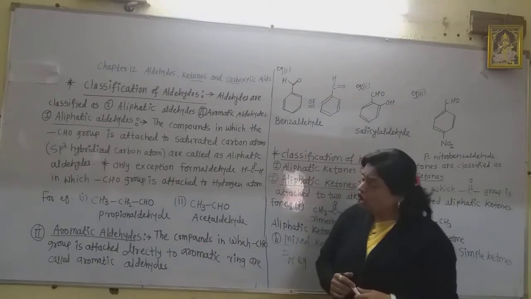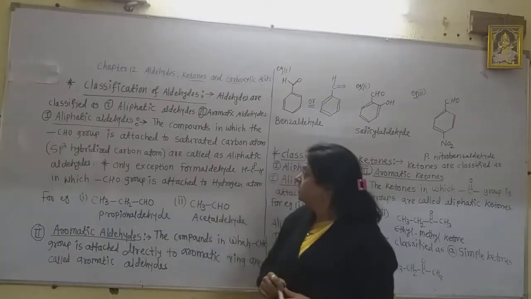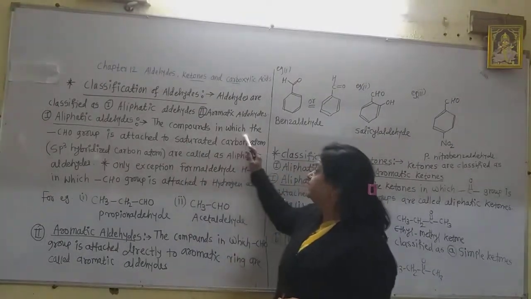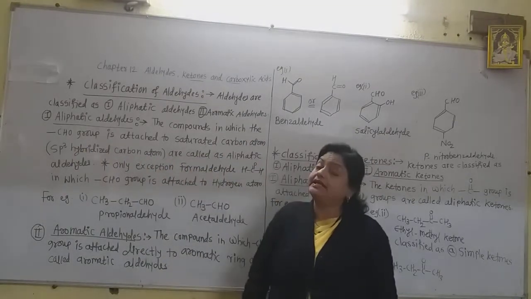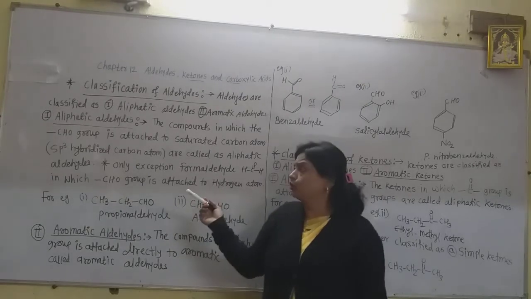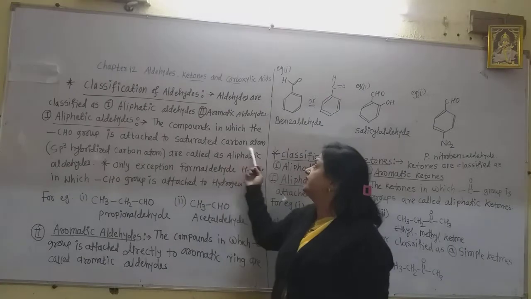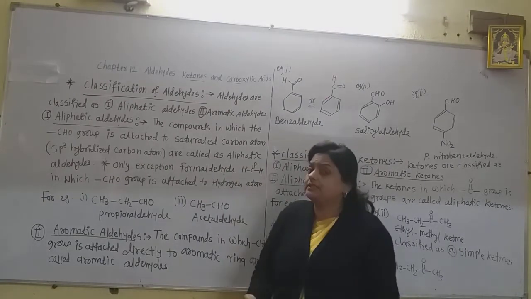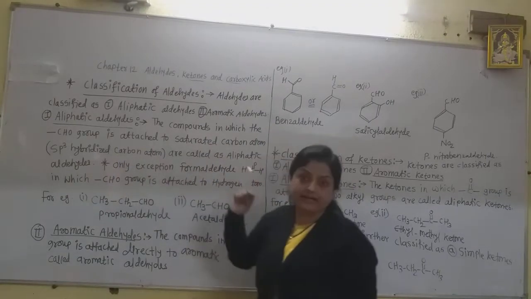So the aliphatic aldehydes are defined as the compounds in which the CHO group, that is the functional group of aldehyde, also called the aldehyde group or formyl group, is attached to the saturated carbon atom. And what is the saturated carbon atom? That is the sp3 hybridized carbon atom.